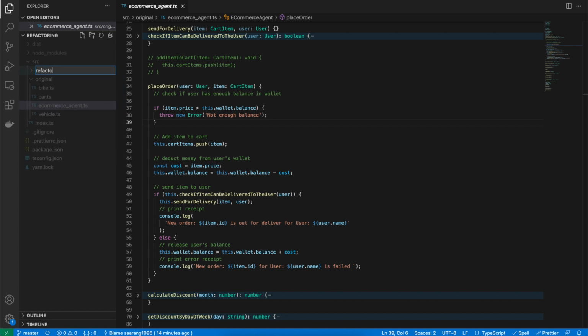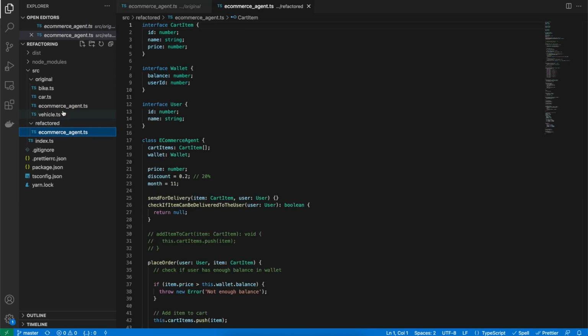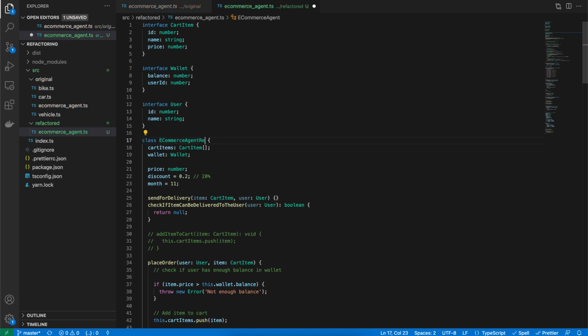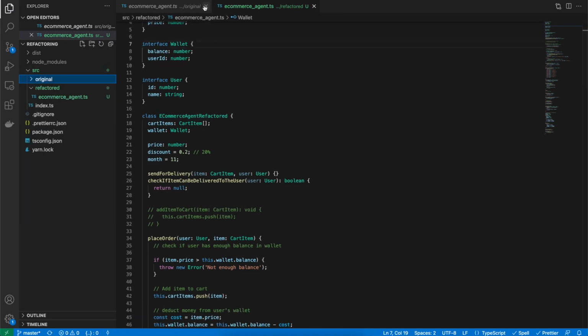I'll call it refactored. Well, this is not something you should do when you're refactoring code. You're supposed to work in the same file. The reason I am doing this is to demonstrate what would happen after refactoring, and we would also be able to compare it with the initial code. So I'm going to copy this, paste it inside, and as it's complaining that the class name already exists, I'm going to name it as refactored. Okay, so let's just close that.